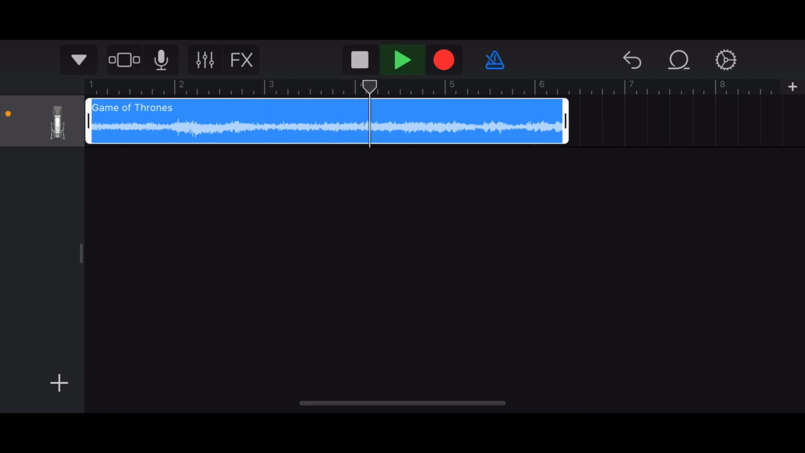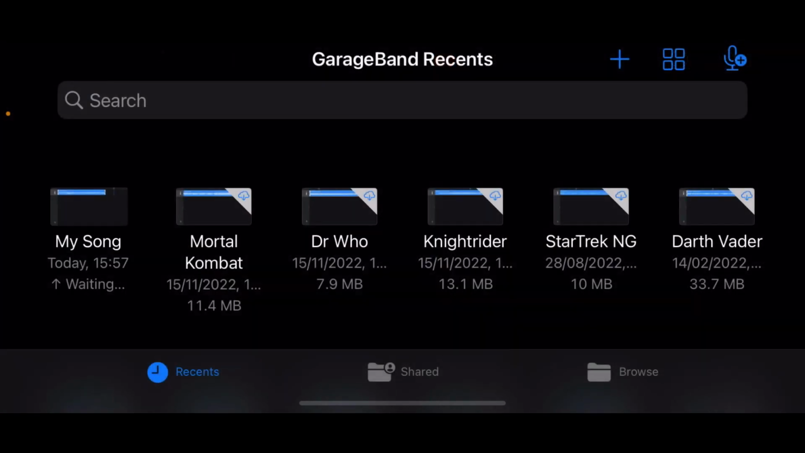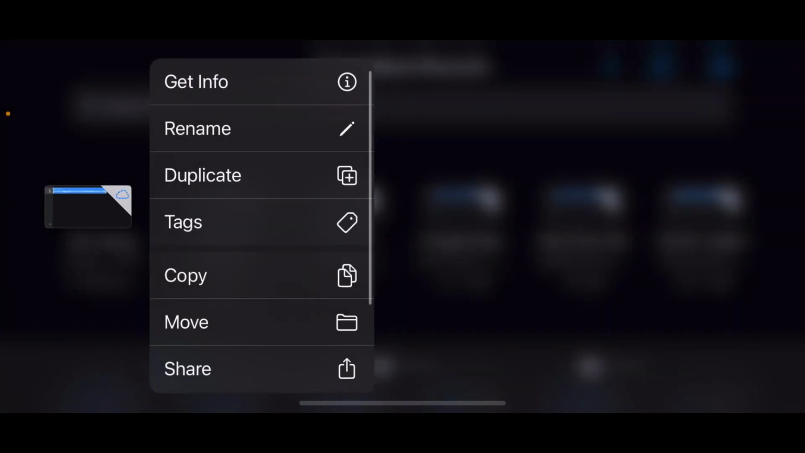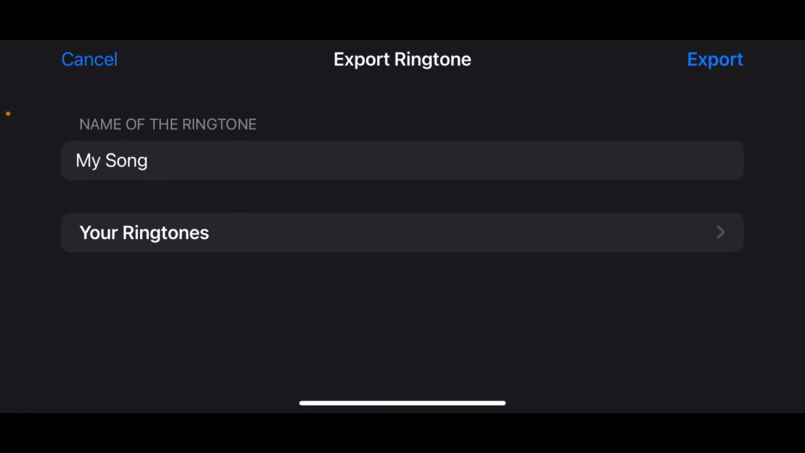and then just play just to make sure that's the right ringtone, that's the right audio you want. So that's done, that's fine, it's just a demo. Okay, then you're going to click the down arrow in the far left to My Songs. Then you're going to find your song where it says My Song and press and hold it, and then click Share. And then share it as a ringtone.